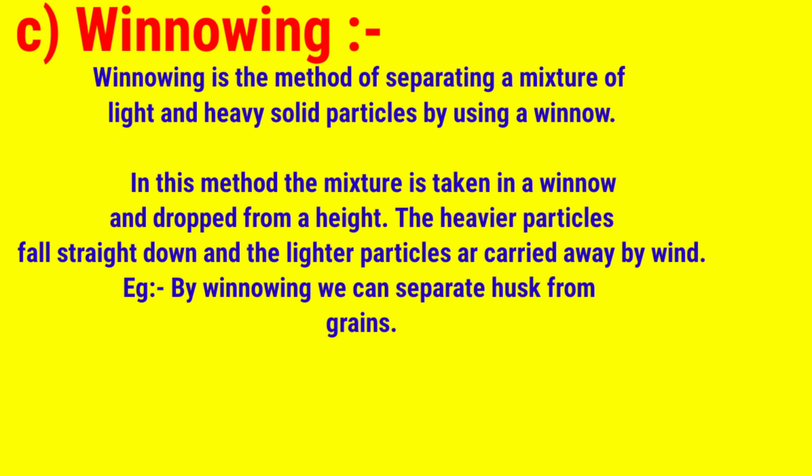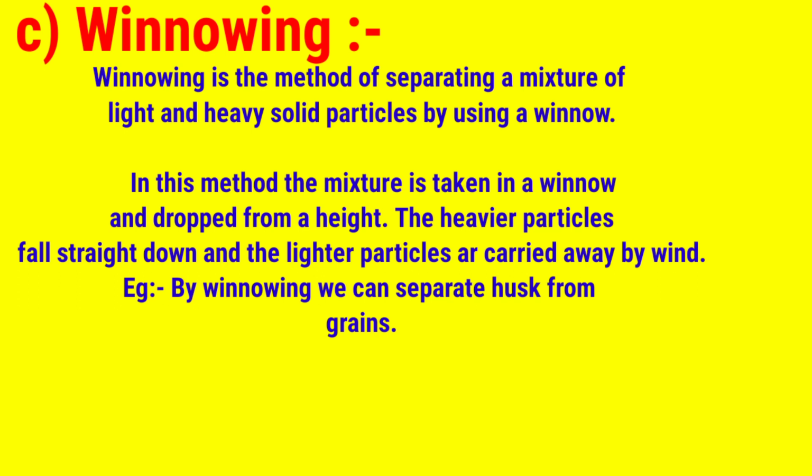The next method is winnowing. Winnowing is the separation of a mixture of light and heavy particles by using wind.